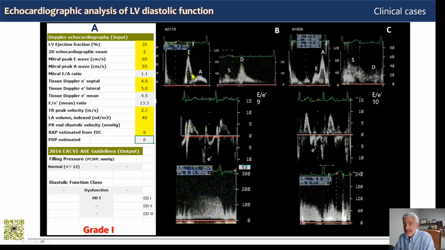In this case, the increased mitral E wave is secondary to increased left atrial pressure, and the reduced A wave is secondary to left atrial systolic dysfunction, which could be post-arrhythmic, for example, immediately after cardioversion of atrial fibrillation. So there are two ways you could explain this. Always check the history of the patient.